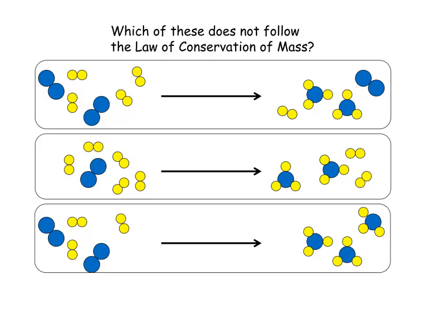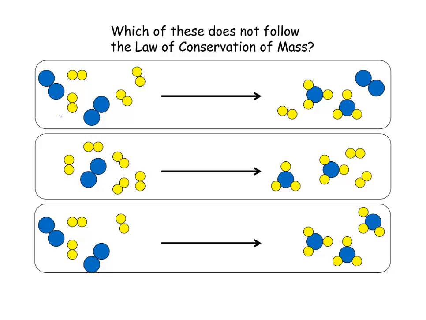Let's look at one more example that will tie together the law of conservation of mass with Dalton's view of the way atoms combine. Which of these does not follow the law of conservation of mass? I encourage you to pause the video for a second, take a look, and then we'll go through the solution together. Okay, so the key idea here is that with each reaction, we should have the same number and type of atom at the end of the reaction as at the beginning.